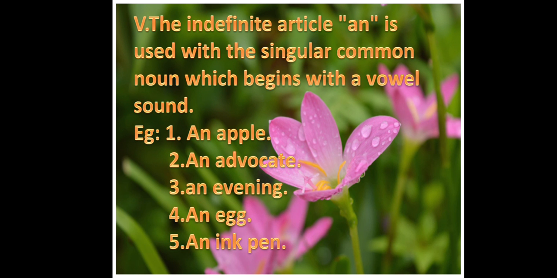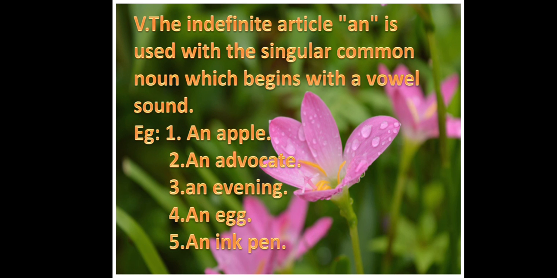The indefinite article an is used with a singular common noun which begins with a vowel sound. We have already discussed that the indefinite article a is used with a singular common noun which begins with a consonant sound, but an is used with a vowel sound. For example, an apple. We can't say a apple because apple starts with a vowel sound. In the second example, an advocate. Here the word advocate starts with a vowel sound. An evening, we can say.